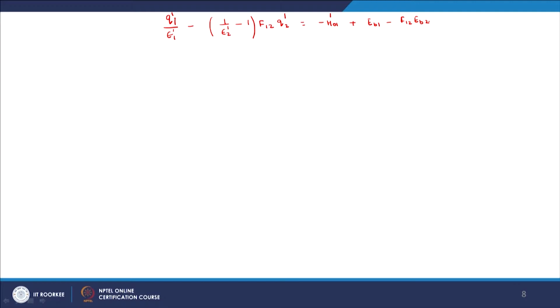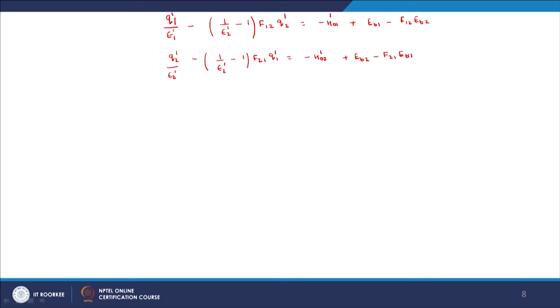This is the first equation, and for surface 2: Q_2^1/epsilon_2^1 minus (1/epsilon_1^1 − 1) F_21 Q_1^1 is equal to minus H_0,2^1 plus E_B2 minus F_21 E_B1.